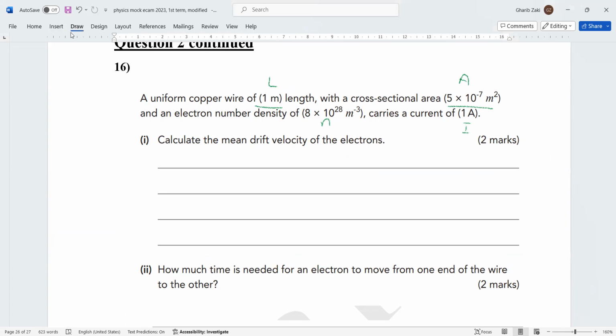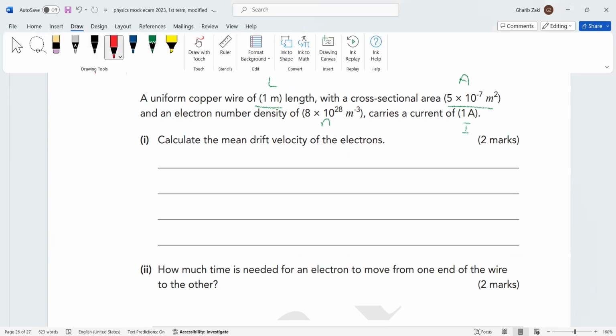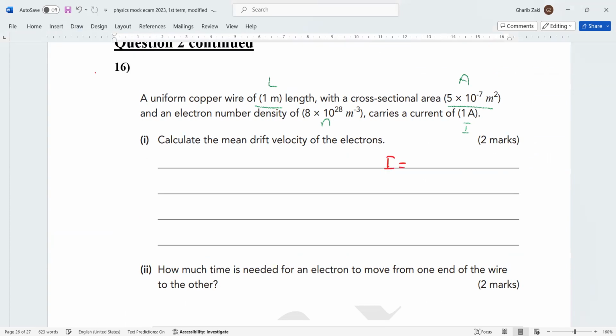We need v. Remember, I equals nAev. You can draw a triangle like this if you need to get anything. So this is I, and down it's nAev.